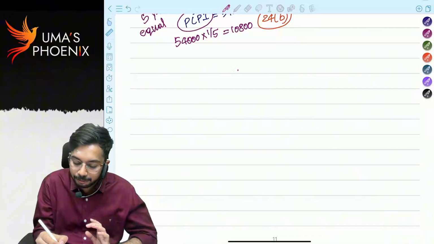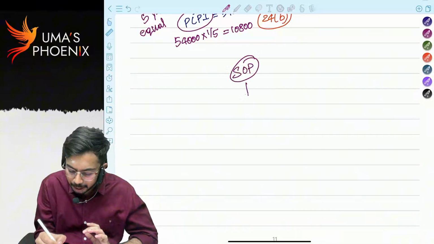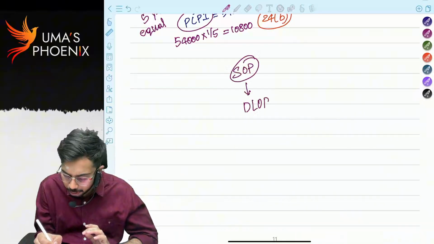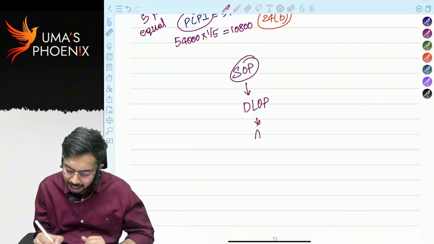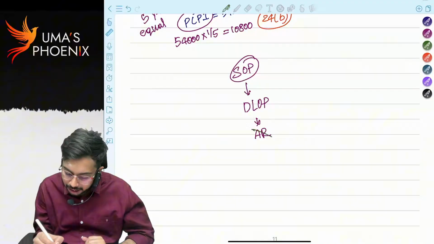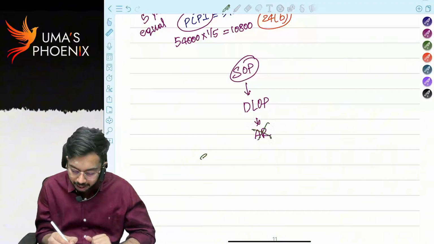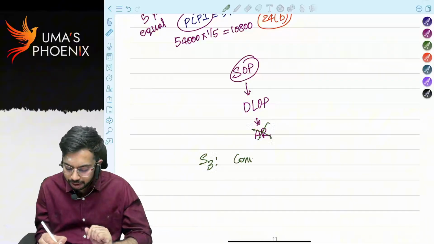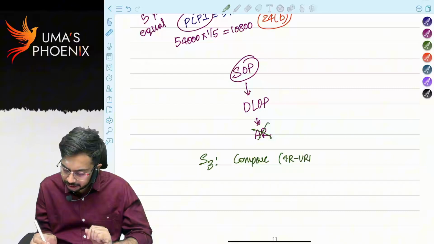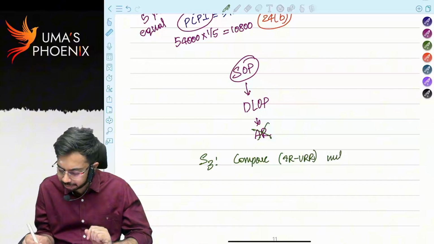Basically they are self-occupied properties, but they are being considered as deemed to be let out property. In case of a deemed to be let out property, actual rent will not be there. That's why in step 3, generally what we will do is compare actual rent minus unrealized rent with expected rent, correct?